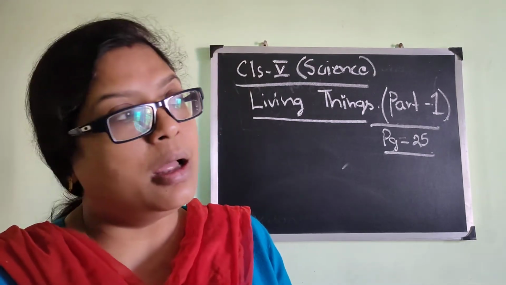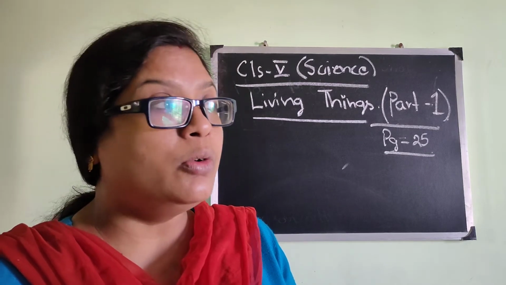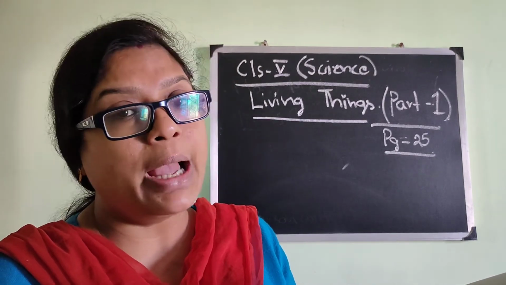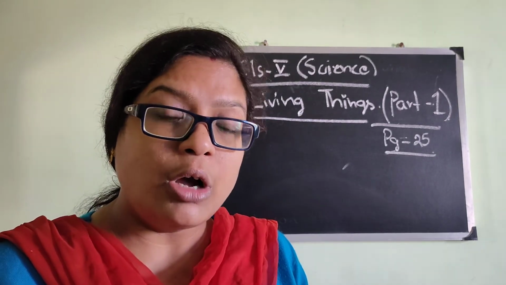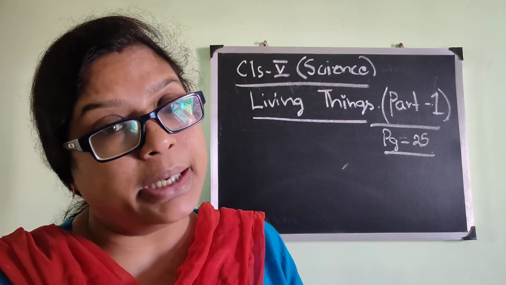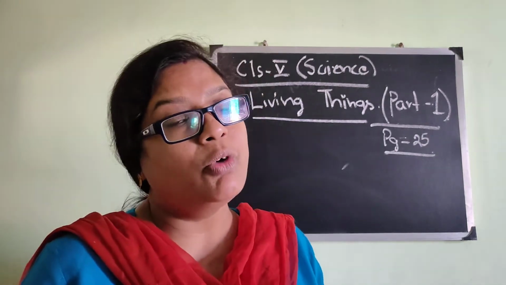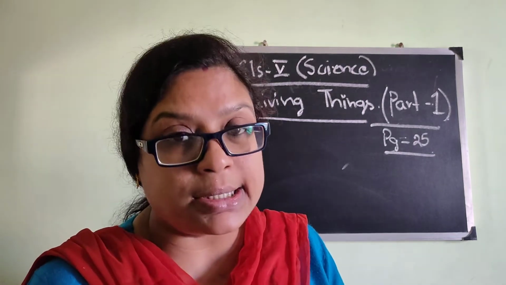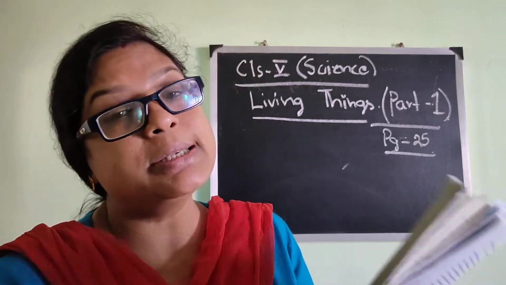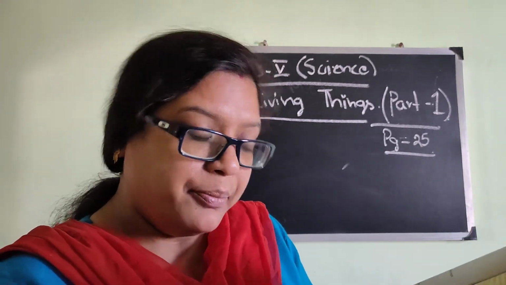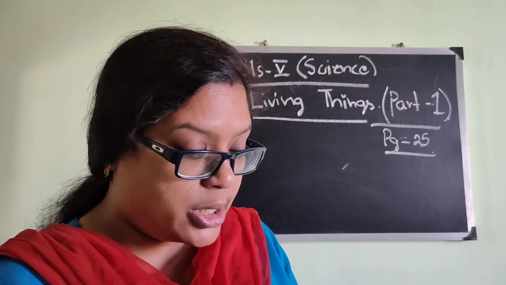Now see, we all need food, water, isn't it? And air to breathe. If we do not get any of these three, what will happen to us? We can die. If we do not eat, we will die. If we do not get water for a long period of time, we will feel thirsty and ultimately die. And if there is no air in the surrounding, then how will we receive oxygen, isn't it? So air, water and food are very important for living things. And in the case of non-living things, it is not required.